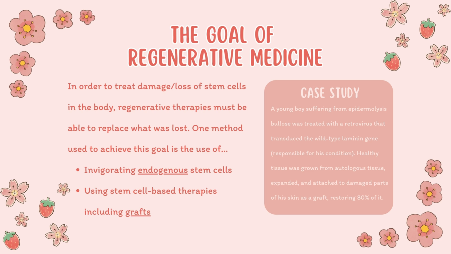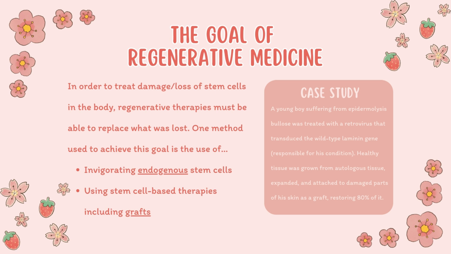The goal of regenerative medicine: in order to treat the damage or the loss of stem cells in the body, regenerative therapies must be able to replace what was lost. One method used to achieve this goal is the use of invigorating endogenous stem cells, using stem cell based therapies including grafts.